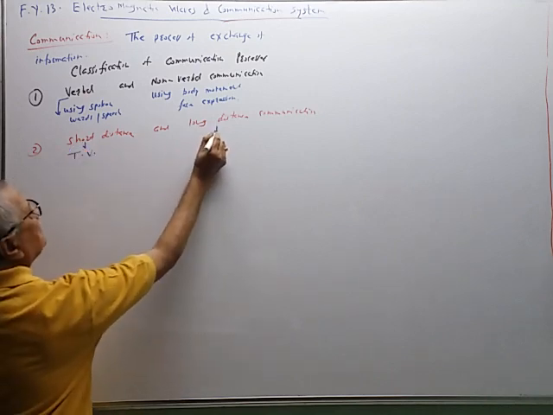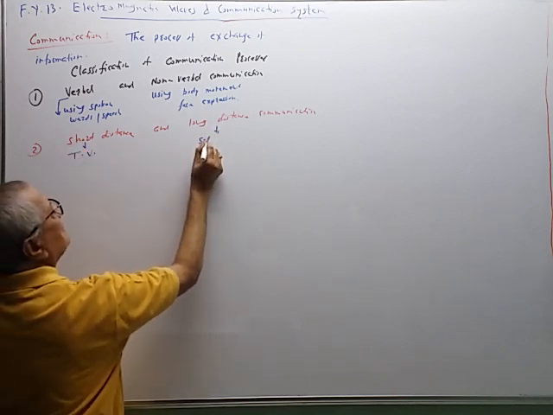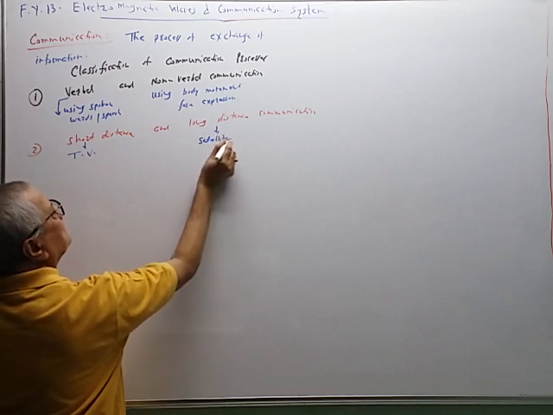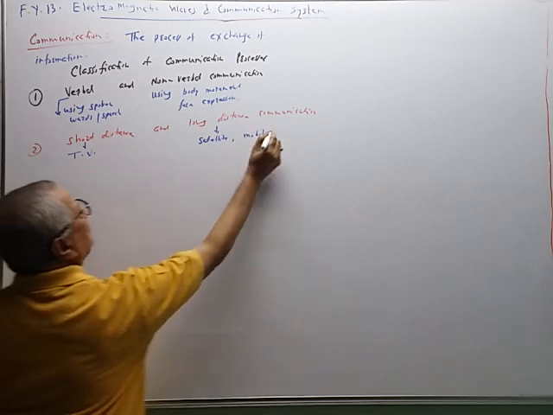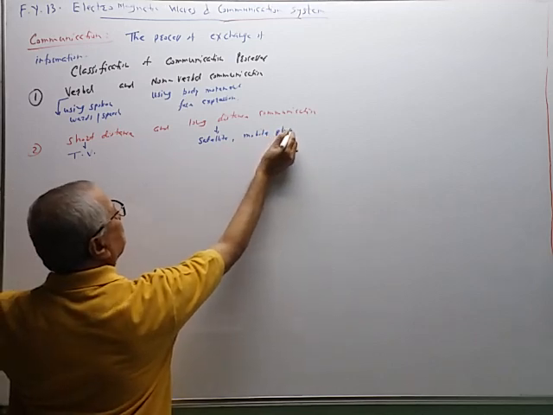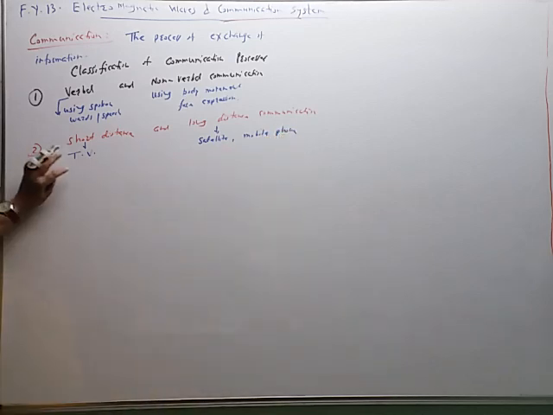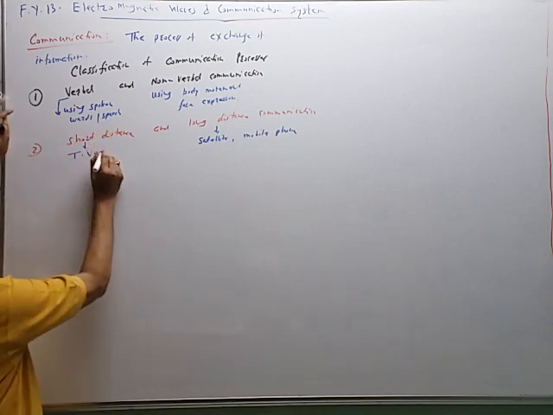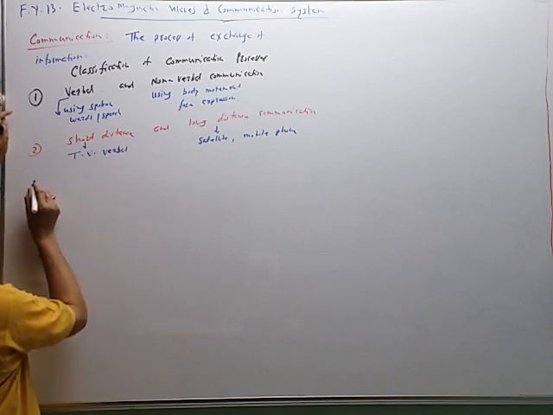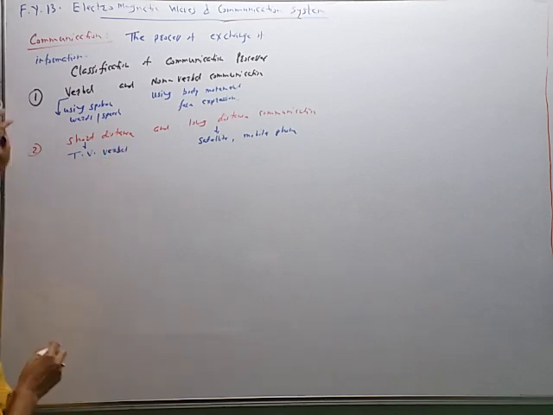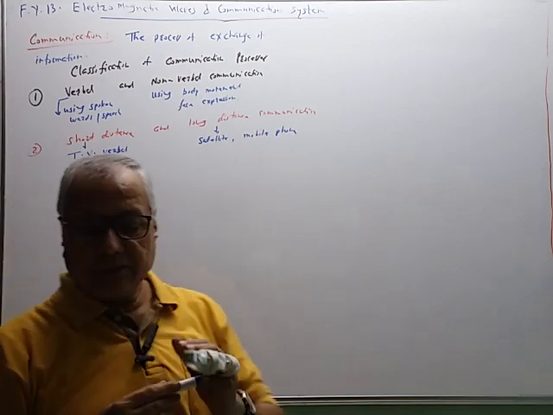For long distance communication, we can use satellite or mobile phone communication. TV has a certain range, 40 kilometers, 50 kilometers, like this. Verbal communication is also in this case. Short distance communication and long distance communication.